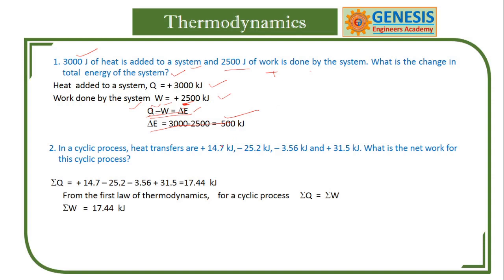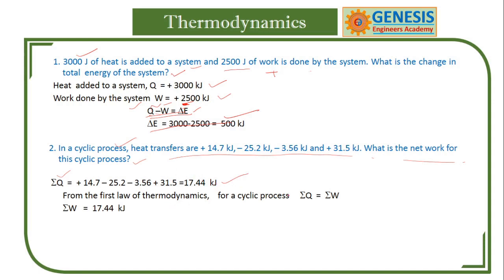In a cyclic process, the heat transfers are given like this. What is the net work for this cyclic process? You can sum the processes. Added together, the sum comes to about plus 17.44 kilojoules.